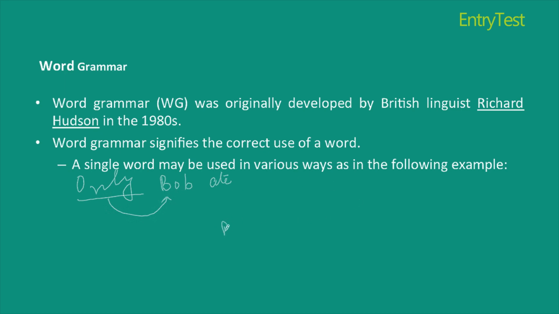Whereas if I write "Bob only ate," here only justifies that Bob did nothing else apart from eating. Thus, only can change the meaning of the sentence. This can be the impact of use of incorrect word grammar.